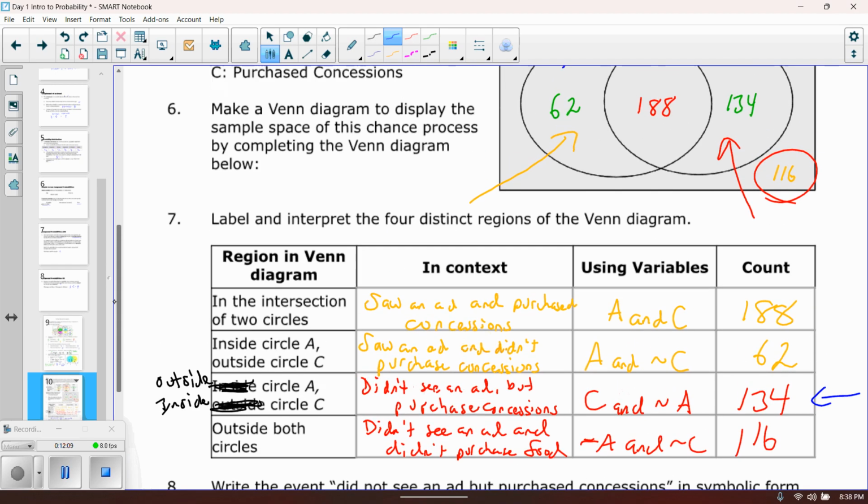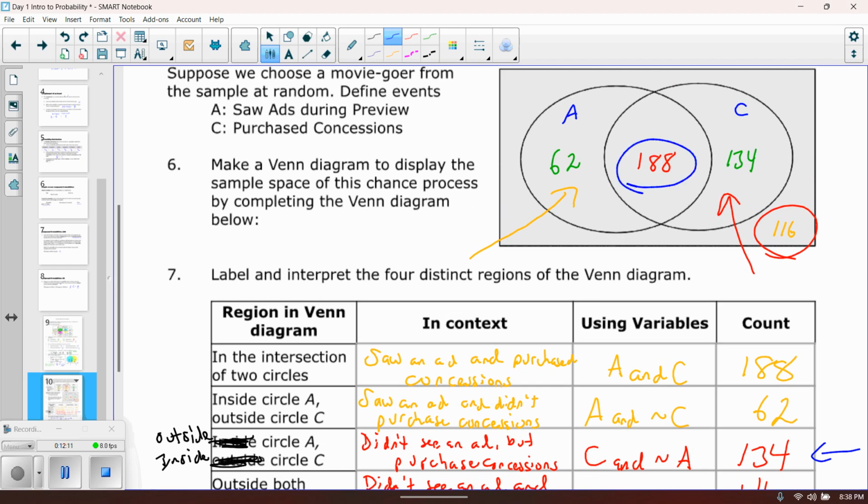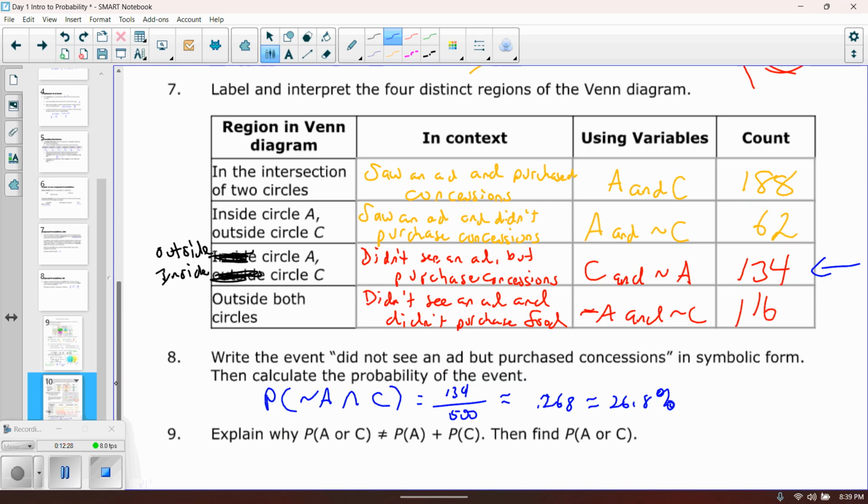Because all the people in here would be accounted for with the A people, but it's also accounted for with the C people. So therefore, it would actually get counted twice, which is why the sum of those two individual things doesn't work out to be the OR statement. I'm going to erase those little things right there.